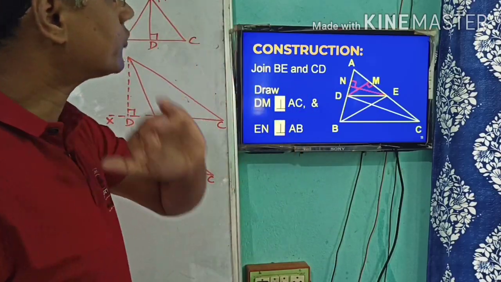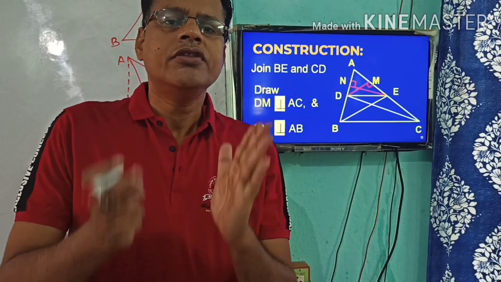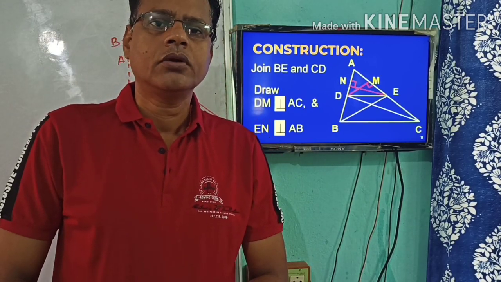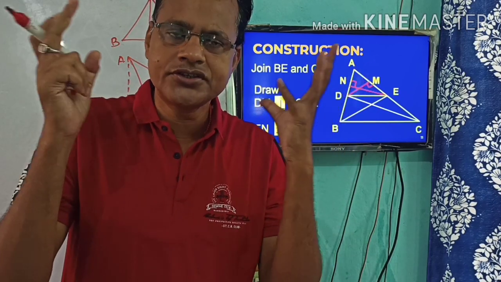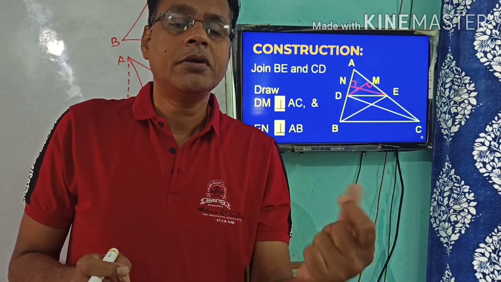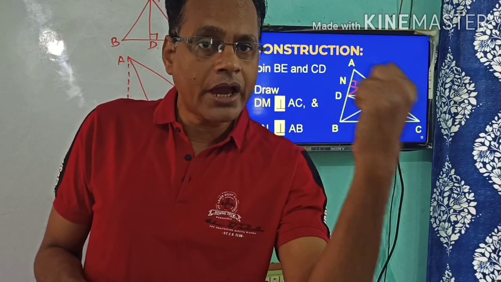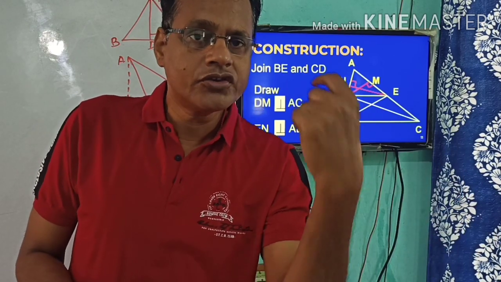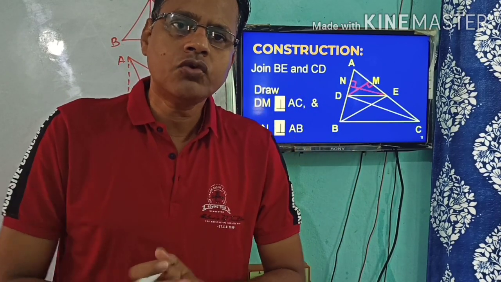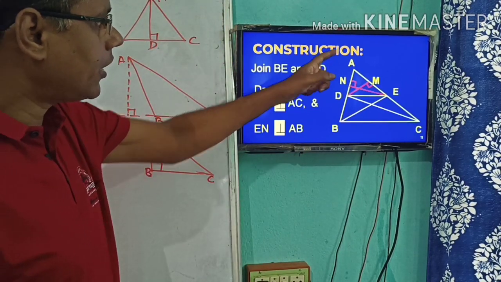Now coming to the construction part. Dear students, why is there a construction in the theorem? This is actually needed to prove the theorem. Depending upon the prior knowledge I have discussed with you, because that knowledge will be helpful to solve the problem, some constructions have been done for the easiness of your proof. So what I have constructed here, you see, I have joined BE and CD.